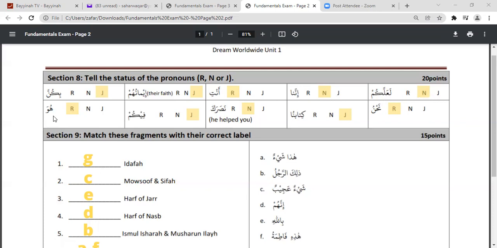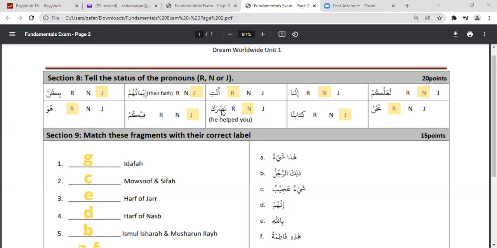Next one is huwa. Huwa is an independent pronoun, so it is definitely in the status of rafa. Then fikum. If you remember, this fi is harf of jar, and since this pronoun is attached to the harf of jar, therefore it is in the jar status. Then nasaraka. Over here, this kaf is the attached pronoun, right?